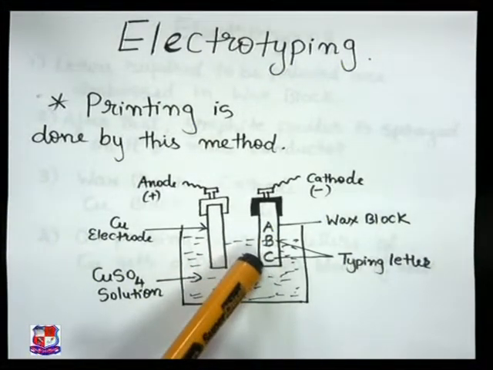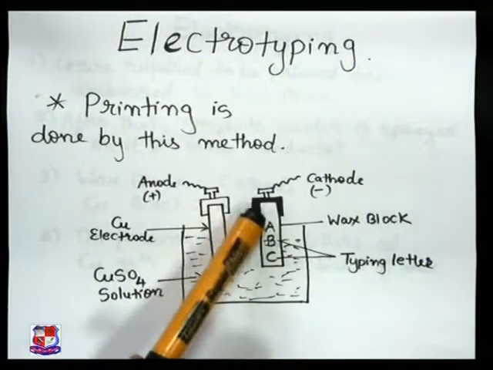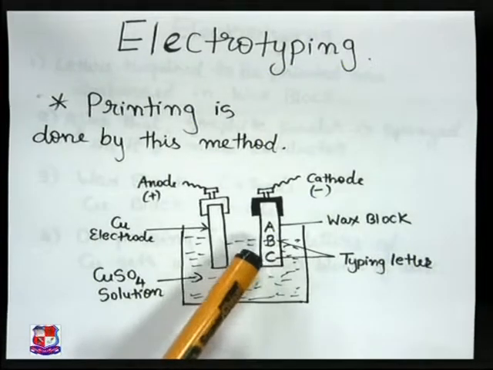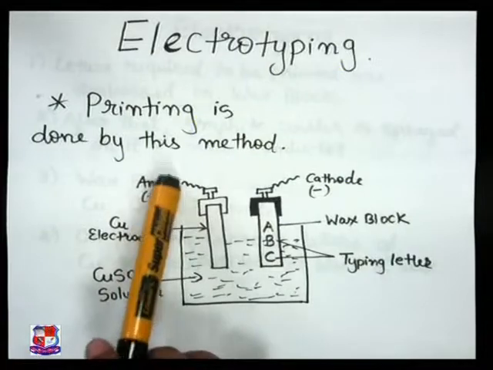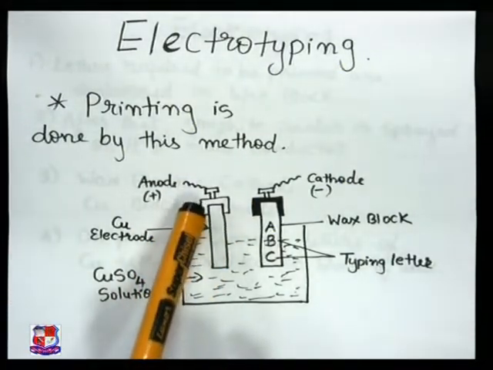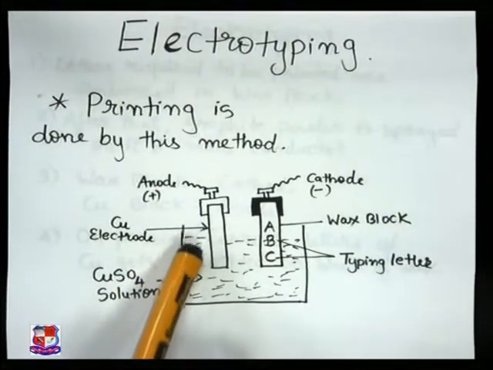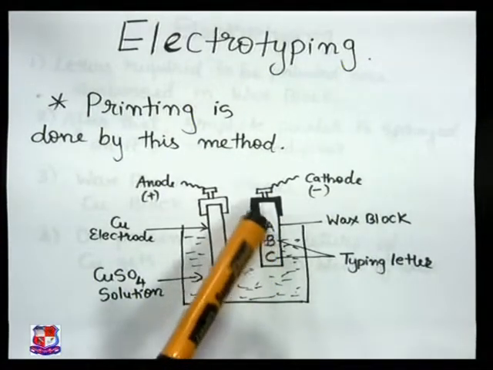Then we spray graphite powder on these letters, on this block. After embossing the letters, we spray the graphite powder. Now what happens when we connect this anode and cathode and pass electricity? When we pass electric current, this copper will pass into solution and ultimately get deposited on this wax block.